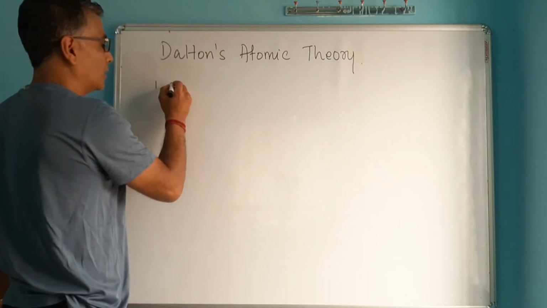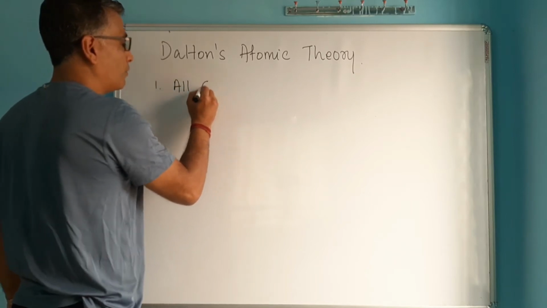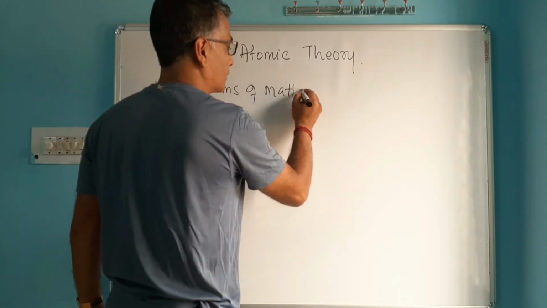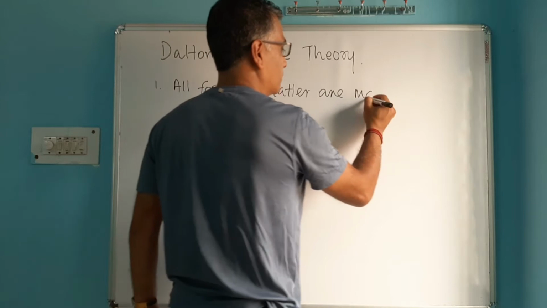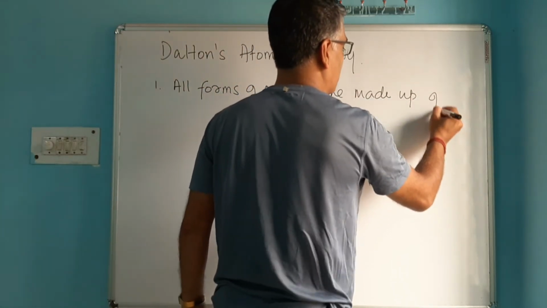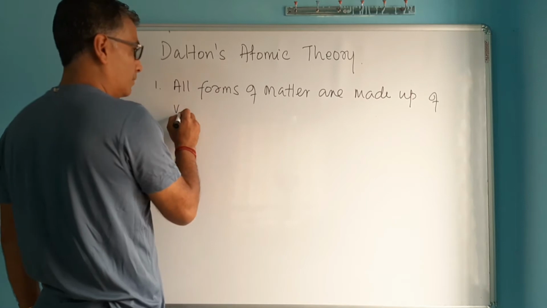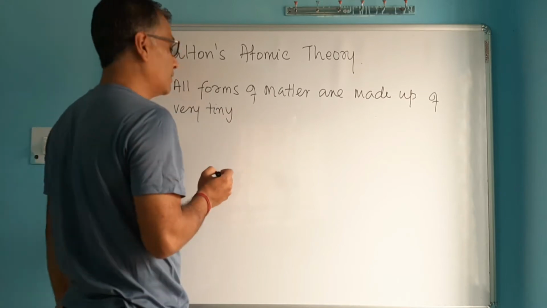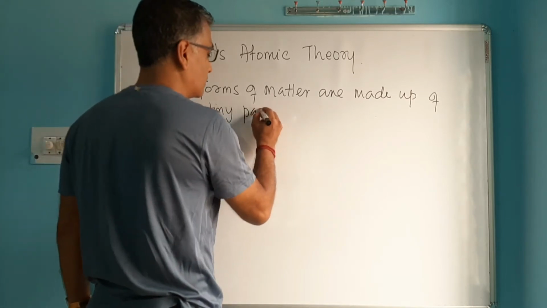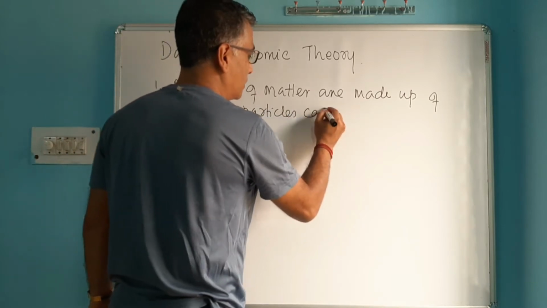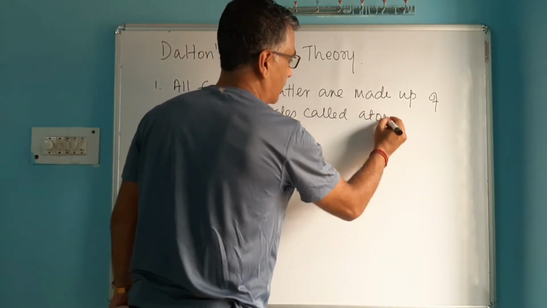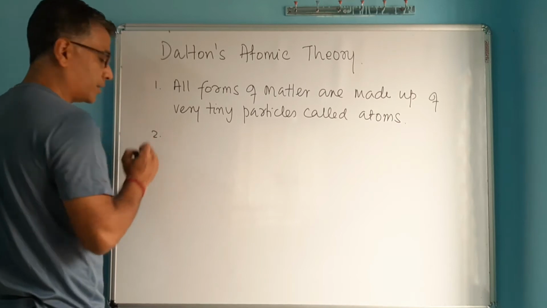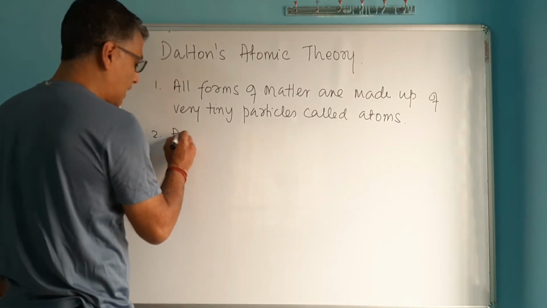According to this theory, all forms of matter are made up of very tiny, so tiny that we can't see them with our eyes, we can't see them with a microscope also, very tiny particles called atoms. But besides this, he also said another important fact about atoms, that atoms are